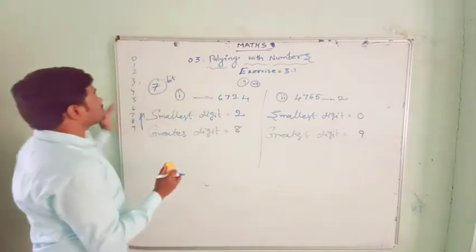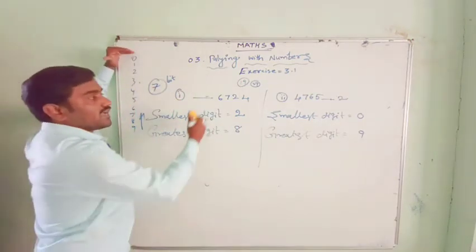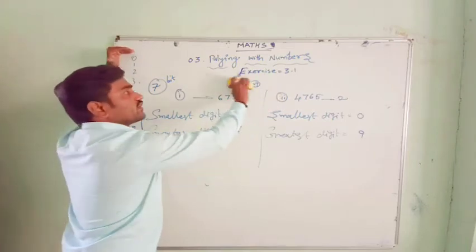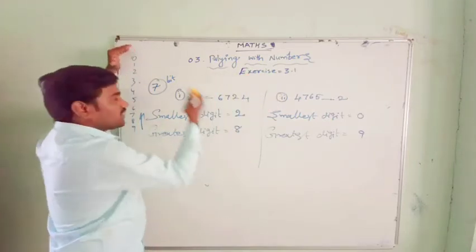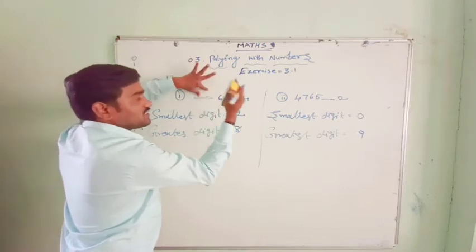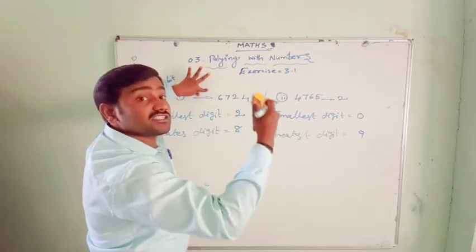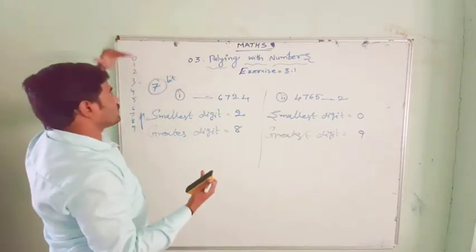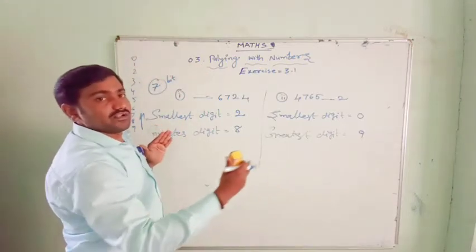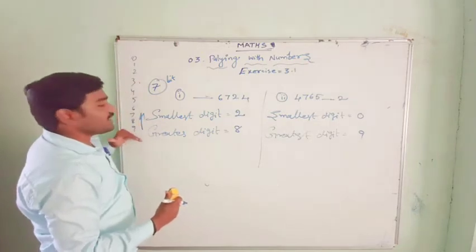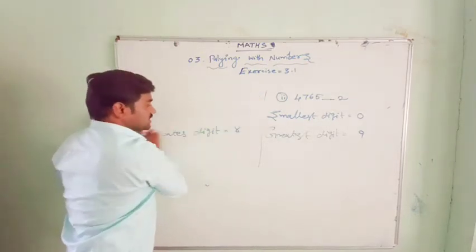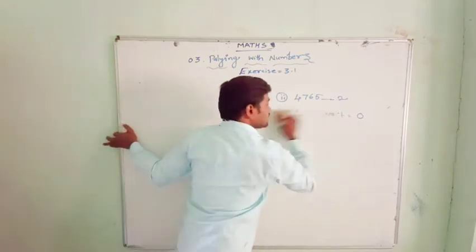Smallest in the sense you substitute 0 first and check whether it is divisible by 3 or not. Or any divisibility rule, if they give the same model, you have to check in the same way. Put the 0 first and check whether it is divisible by the particular asked divisibility rule or not. Then 1, 2, 3, 4. In that way we have to go further. If it is the greatest digit, substitute first 9, then 8, 7, like that. So that you will get a correct answer easily. It is a very easy process for you.